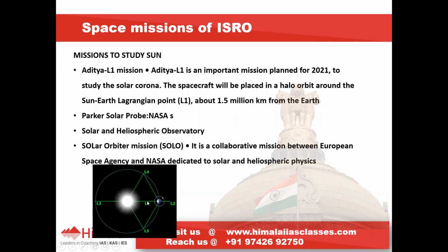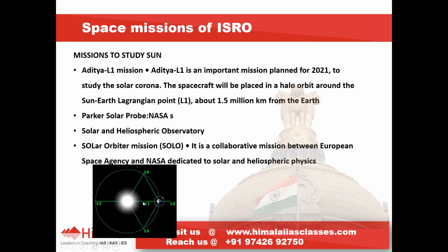These are the points where there will be neutral gravitational impact. If you place any spacecraft at this point, the gravitational pull of the Sun and the gravitational pull of the Earth will neutralize each other, and it will not impact the working of the spacecraft.